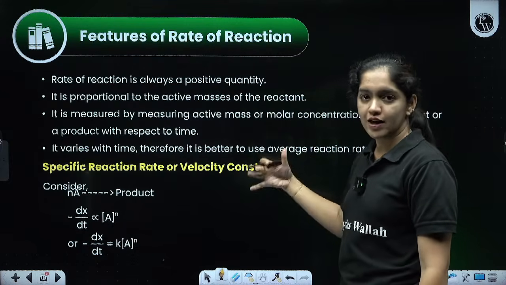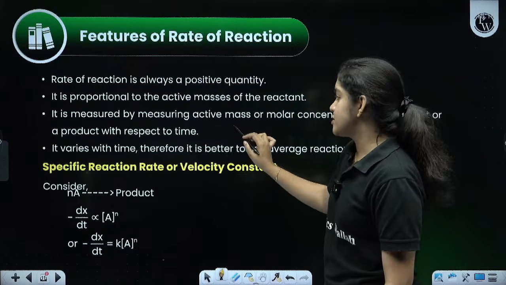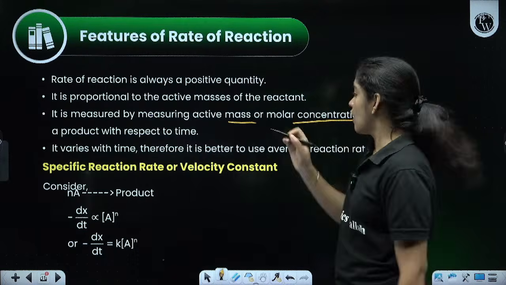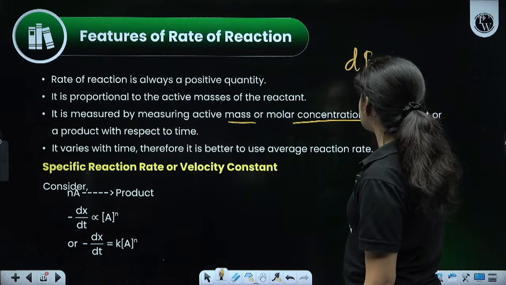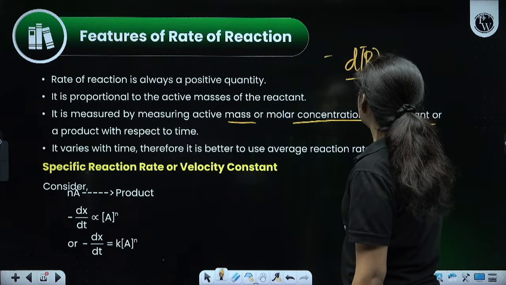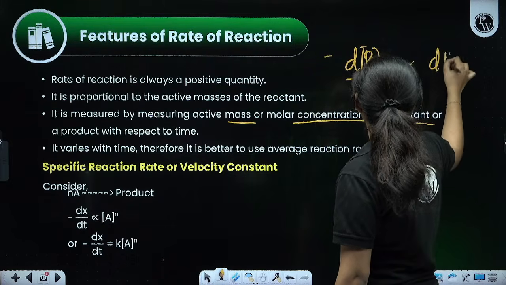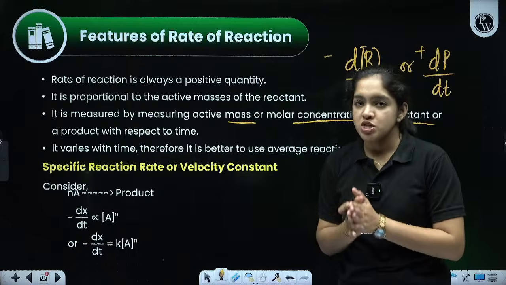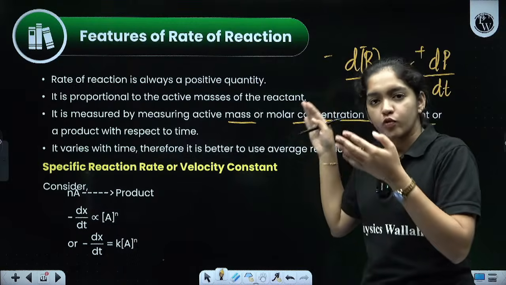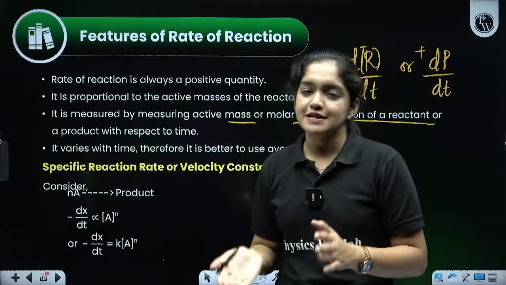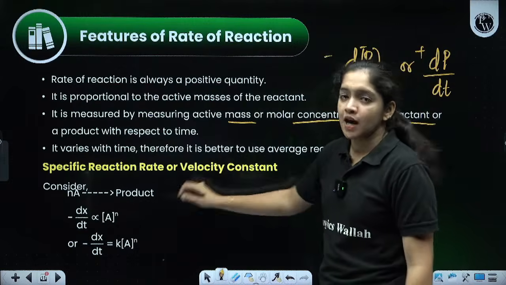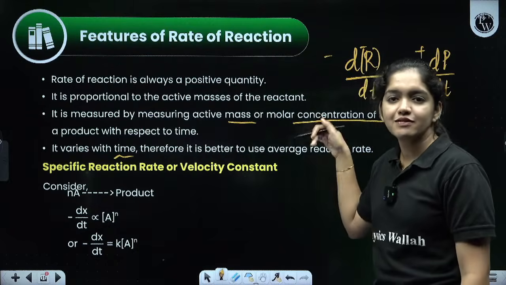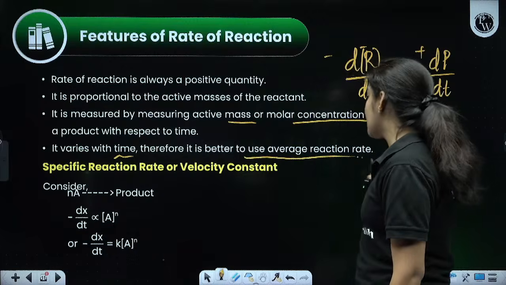Before that, we should know how we are going to write it. It is measured by measuring the active mass or molar concentration of the reactant or product with respect to time. How will we write the concentration of reactant? We can write like this: minus d[R] by dt, or if it is product, we will write positive d[P] by dt. So, it is measured by measuring the molar concentration of product or reactant. It varies with time. It is changing with what? Time. That's why we are dividing with dt. Clear? So, it is better to use average reaction rate.